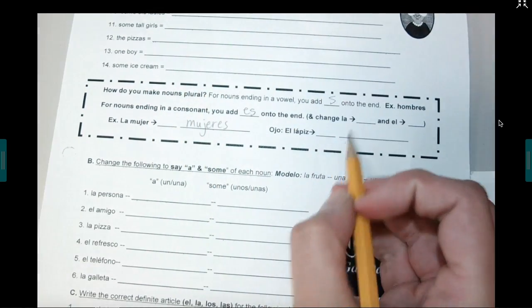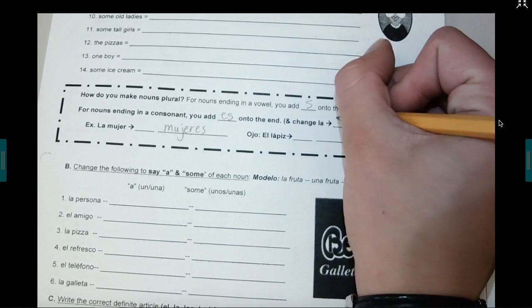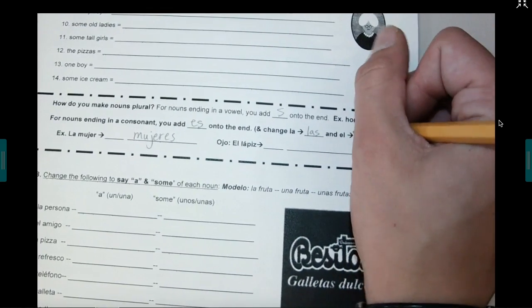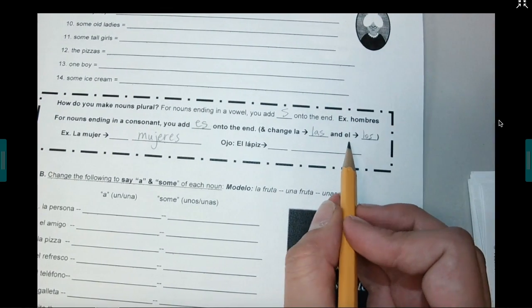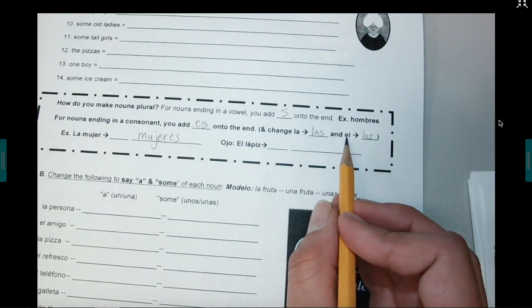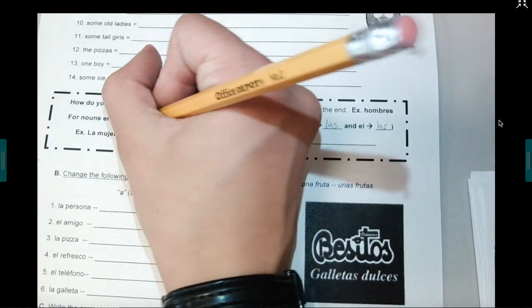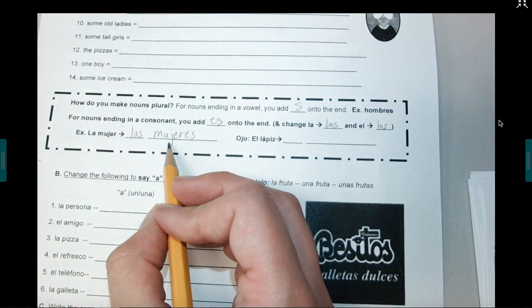And just like we talked about in the front, if I have my la, it's going to change to my plural form of the definite article, las. And my singular form is going to change to the plural form. So el becomes los. So it's going to be las mujeres. La mujer becomes las mujeres.